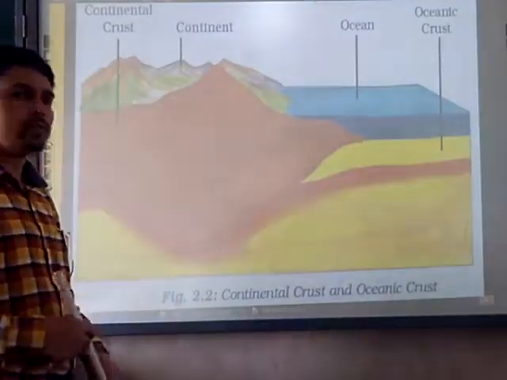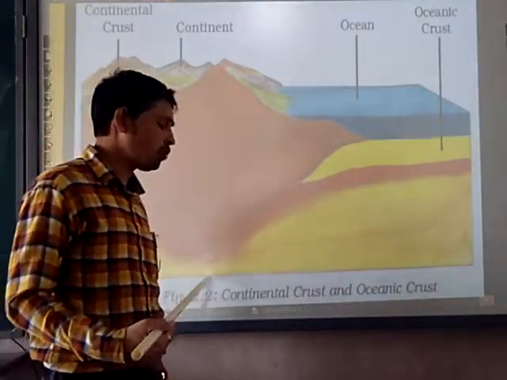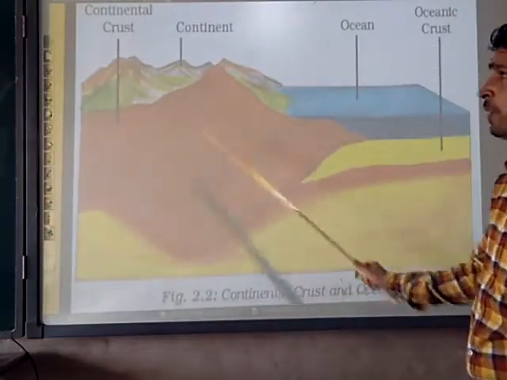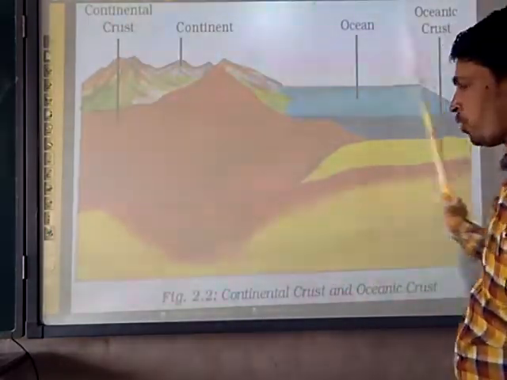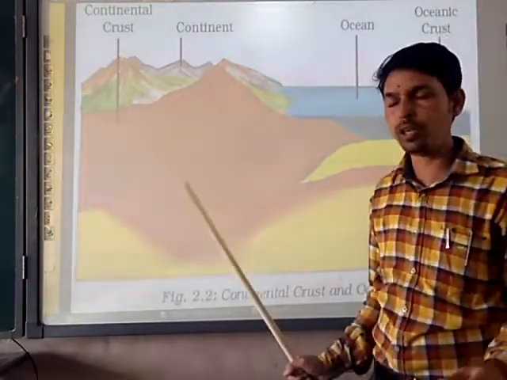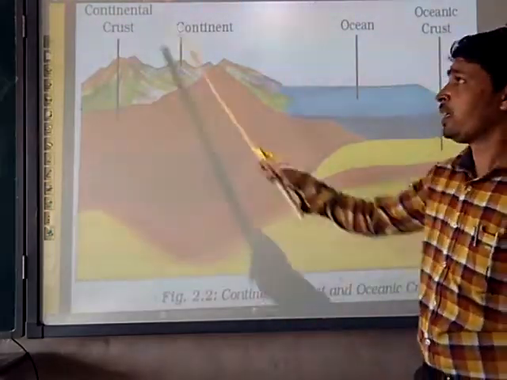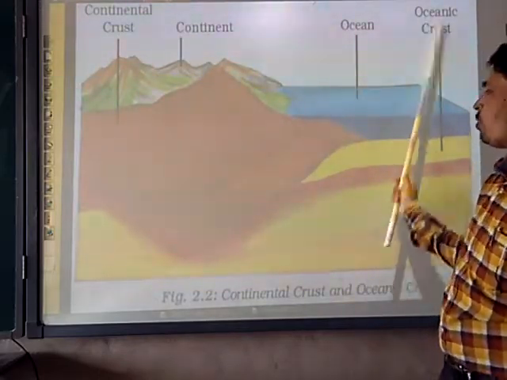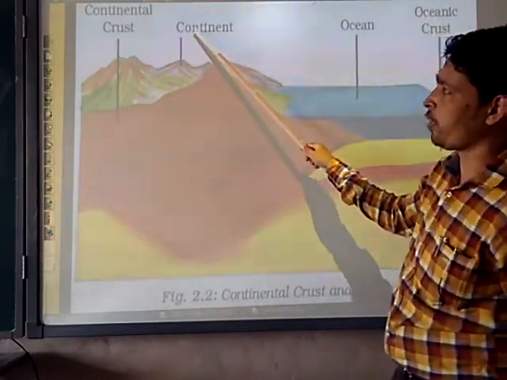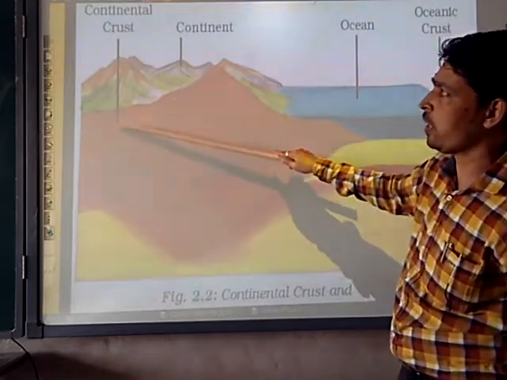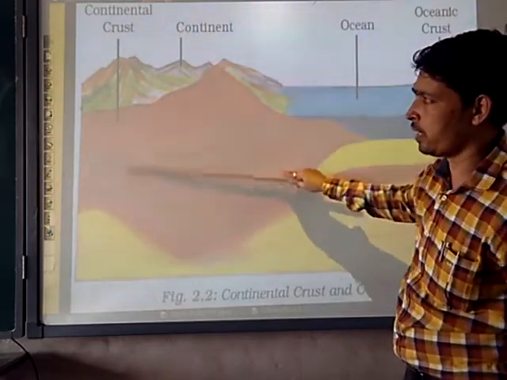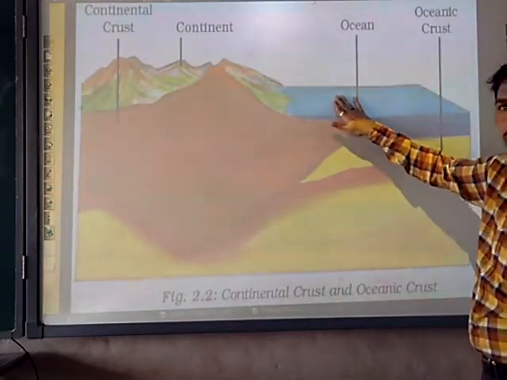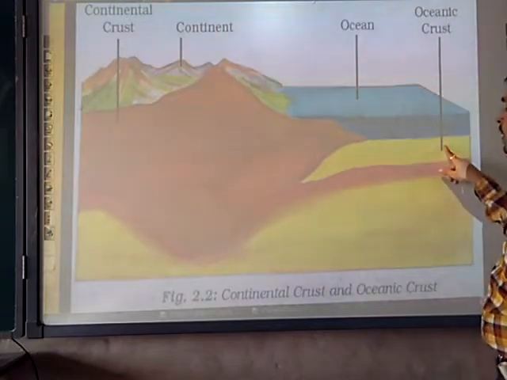So here we are observing figure number 2.2. What is there in figure 2.2? This is again a photograph I have taken from the NCERT textbook. In that we are observing the continental crust, our continents, and the oceanic crust. Here we are observing the continent, and down here is the continental crust. Next, the ocean is here, the bluish color. So the oceanic crust is here.